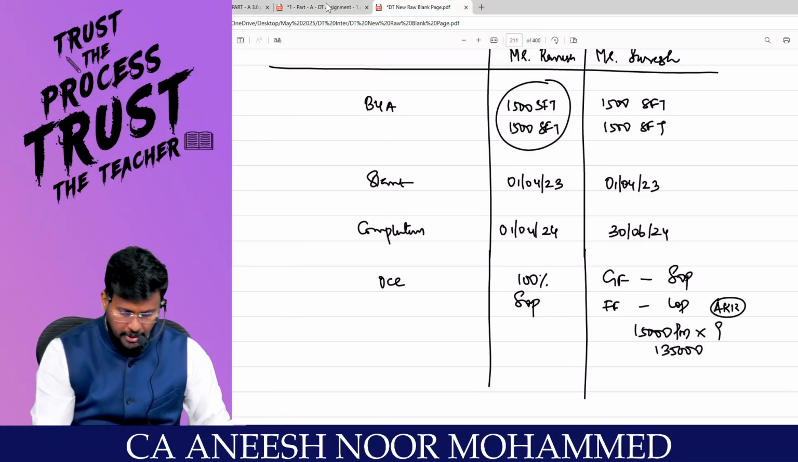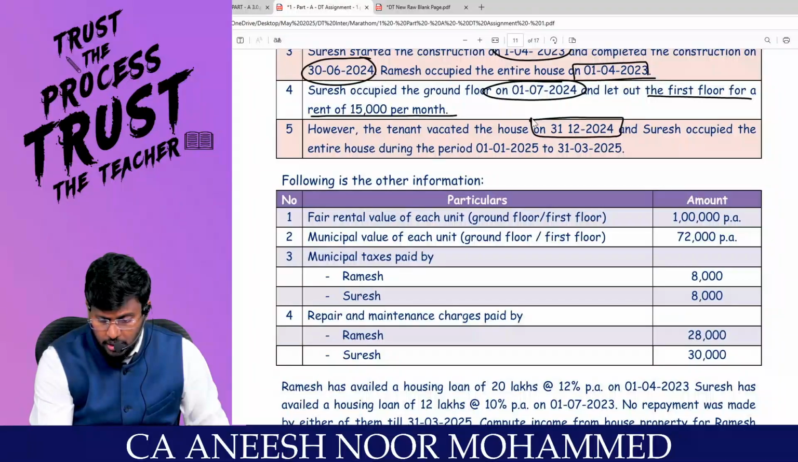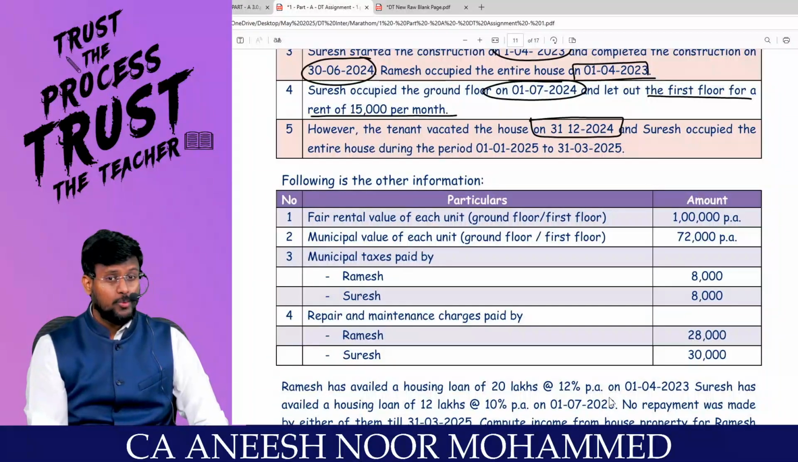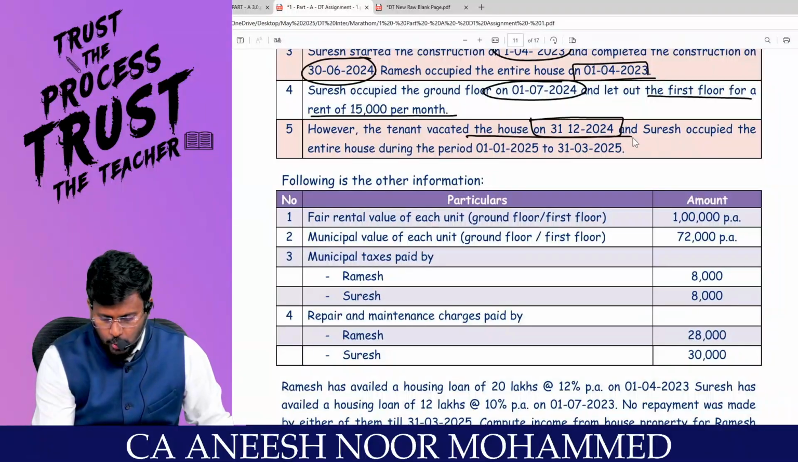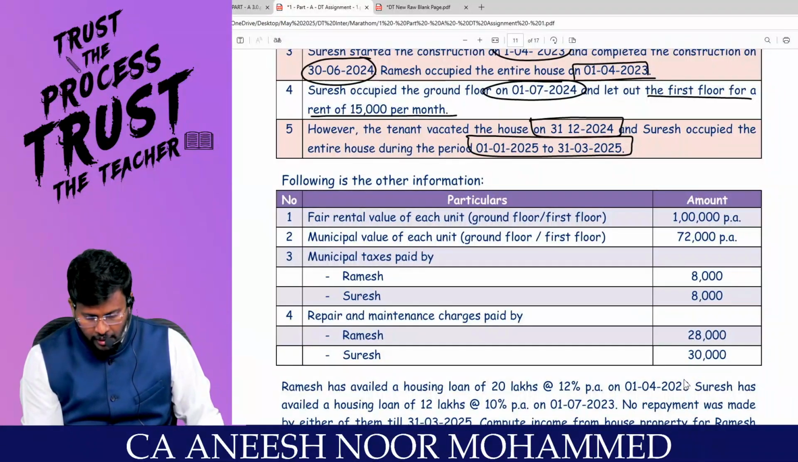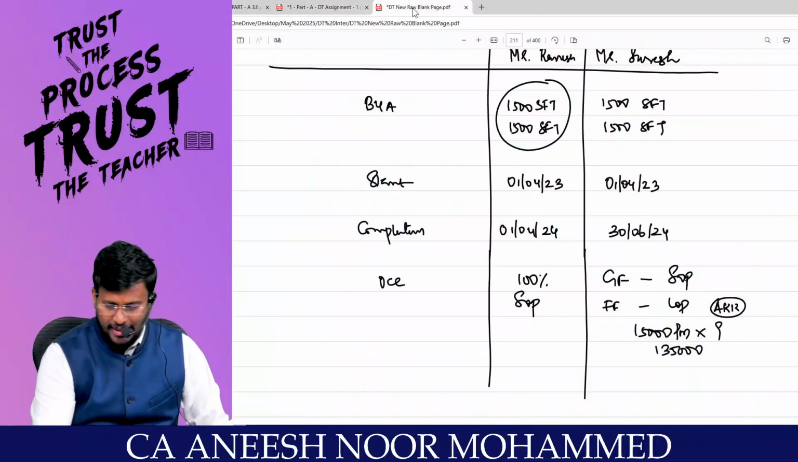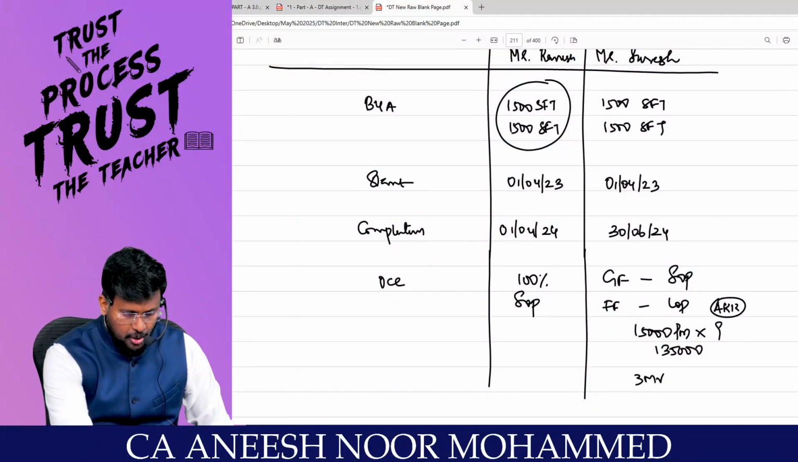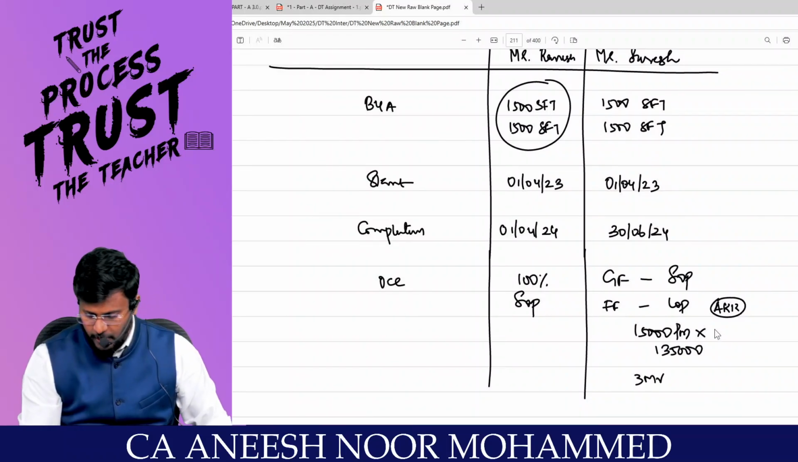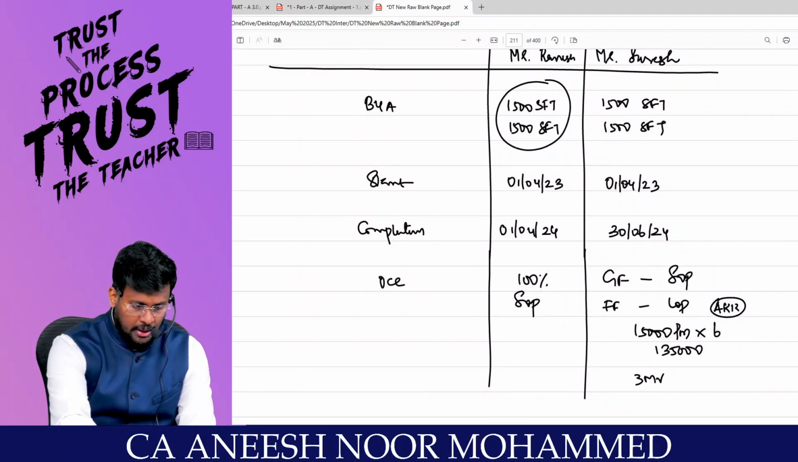Are you all really with me? Continuing with the question, however, the tenant vacated the house on 31/12/2024. So there is going to be a vacancy. And Suresh occupied the entire house during 1/1/2025 to 31/3/2025. That means from January, February and March, there is vacancy. Correct? So 3 months vacancy. So I can't put 9 months because I received only 6 months. Correct? So 15,000 into 6 comes to 90,000. And I don't know if there is any unrealized rent or not. Now I am putting as if no unrealized rent.